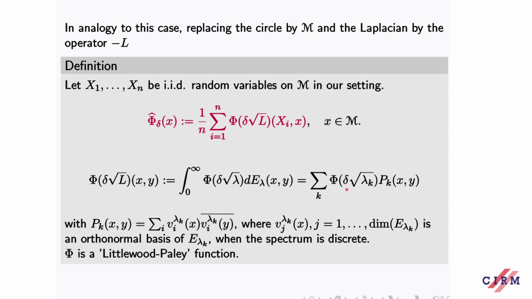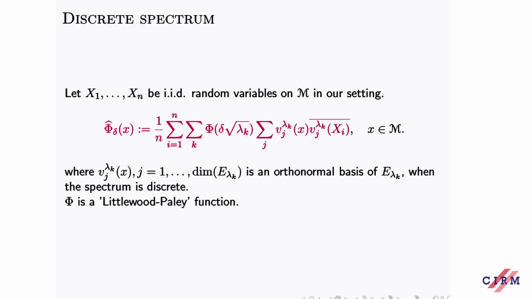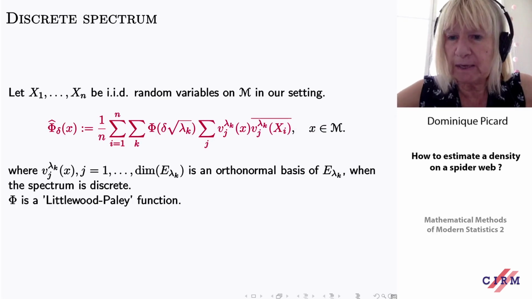Delta will be the bandwidth. Lambda k will be the eigenvalues of the operator, and here it's the projector. So this is an estimator. This is exactly corresponding to what we were doing in the case of the spider web.